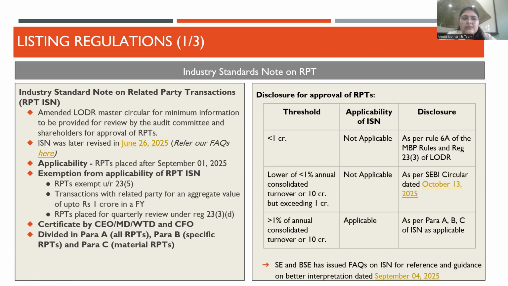Now, after this industry standard notes, there was one more circular rolled out by SEBI on October 13, which provided a simplified list of disclosures to be placed before the audit committee and shareholders.